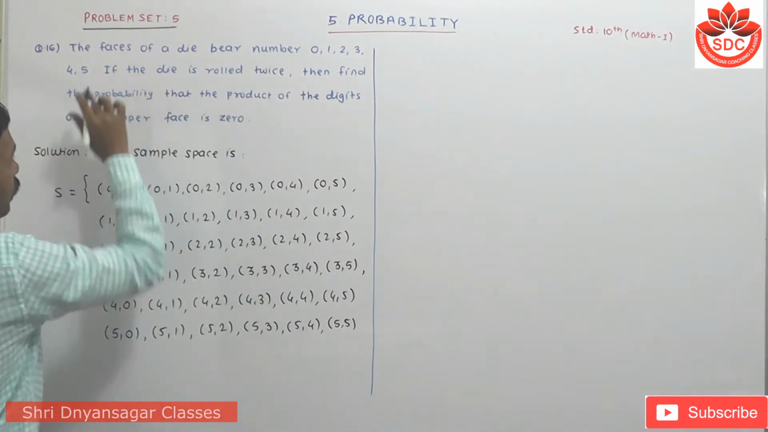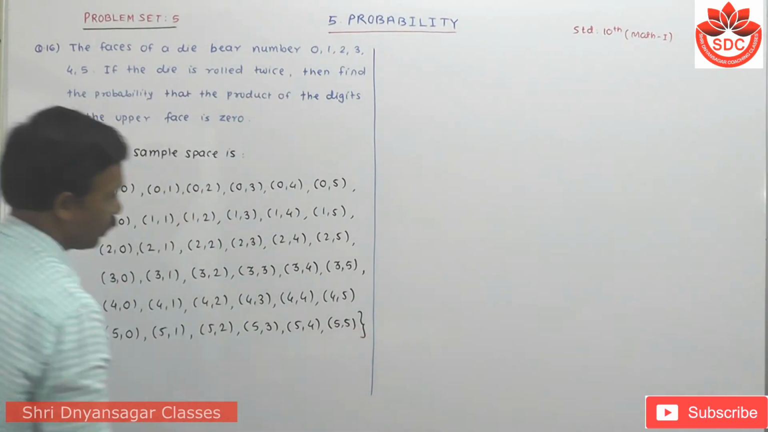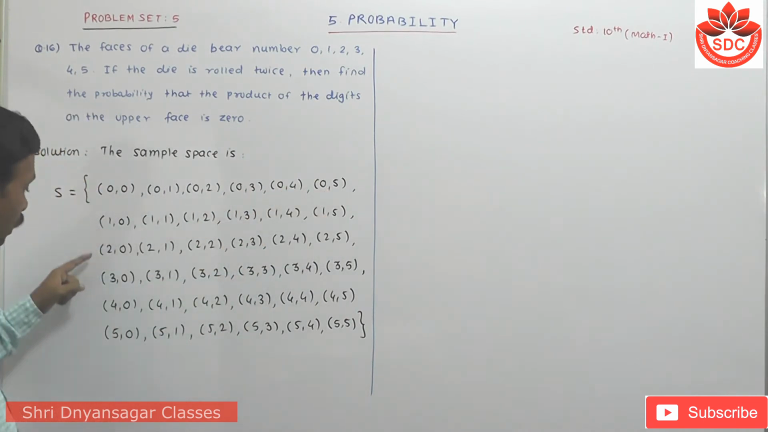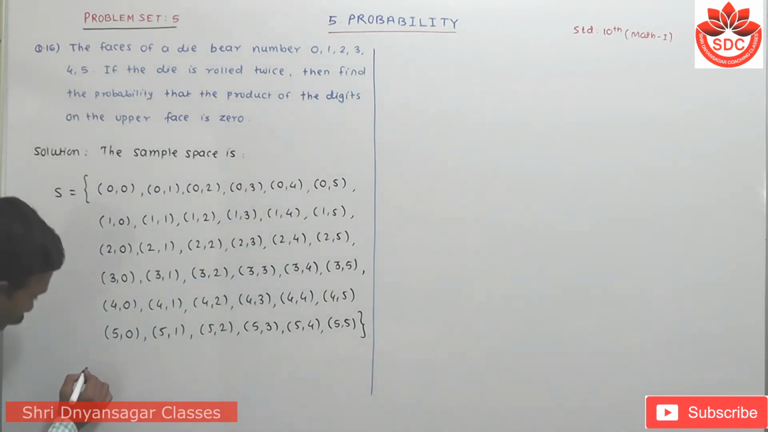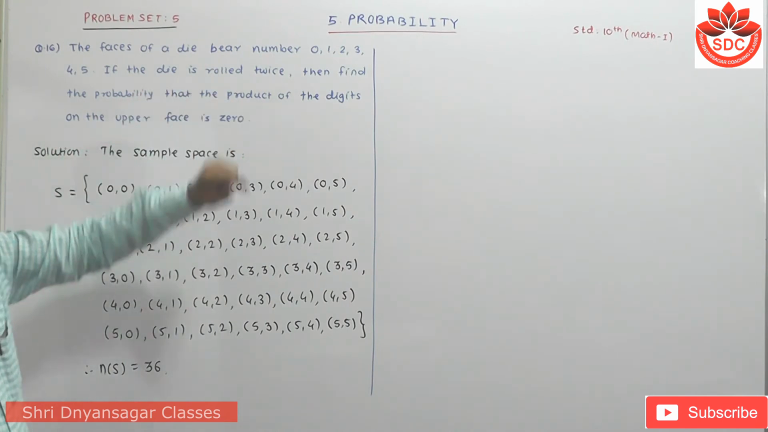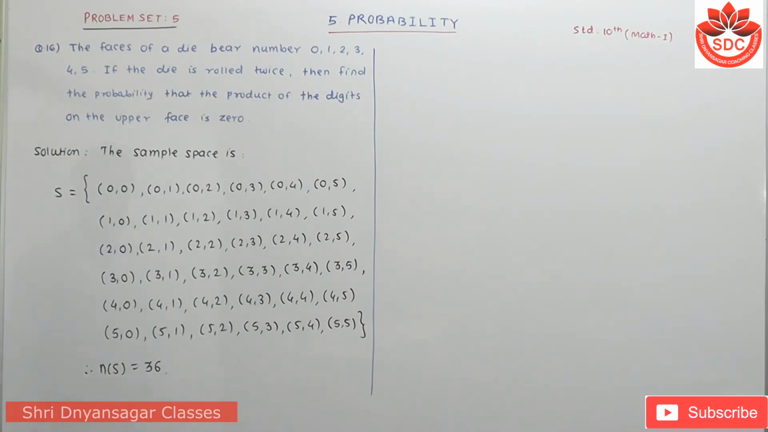Because it goes up to only these numbers, the curly bracket is closed. 1, 2, 3, 4, 5, 6. How many times does 6 come? 6 times. So n of S is equal to how much? 36. Look carefully, this is the sample space. When 2 dice are rolled, the sample space for 2 dice is 36 here. Now find the probability of the event that the product of the digits on the upper face